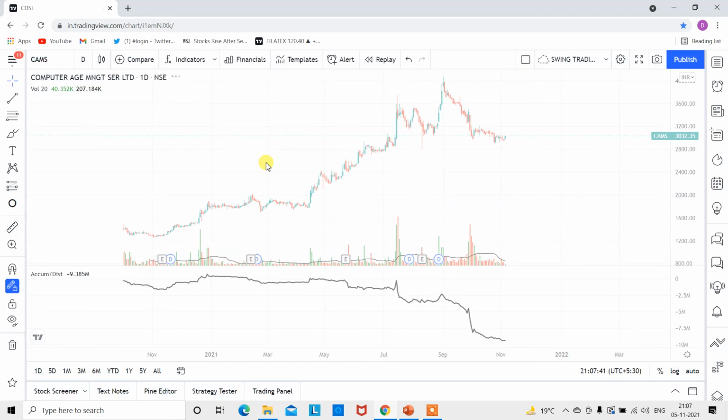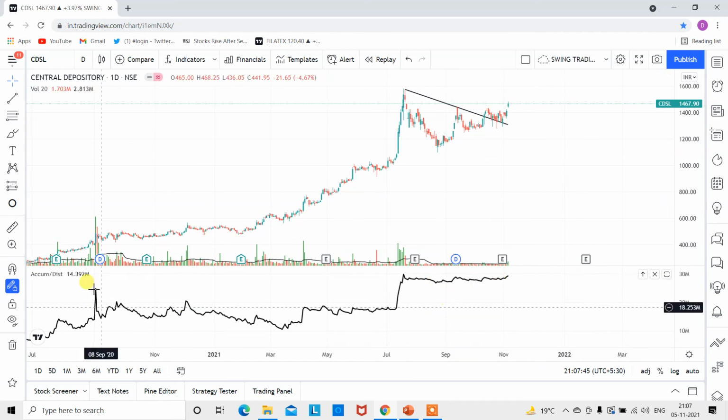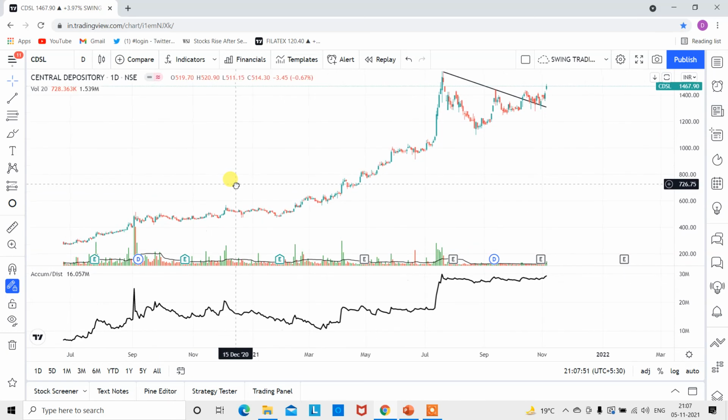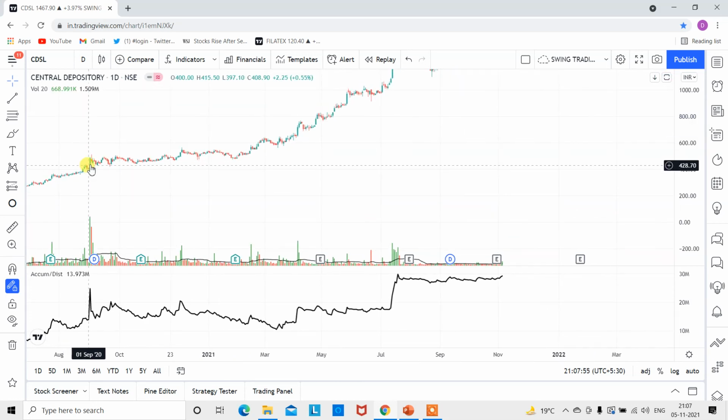Now the volume has not spiked the way it should, but yes, you can clearly see this was the rising point, this was the candle. Just a second. Yeah, so look at this price candle. It was up by 18%, and the volume was also supporting, and we can clearly see this was a very good movement into accumulation. So there were real buyers and the price has started moving.